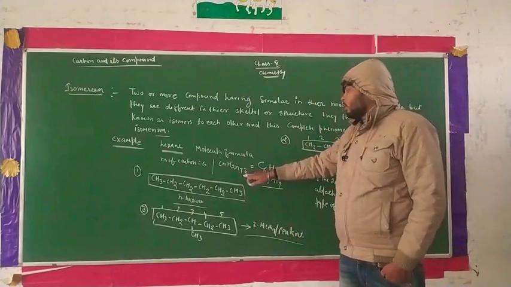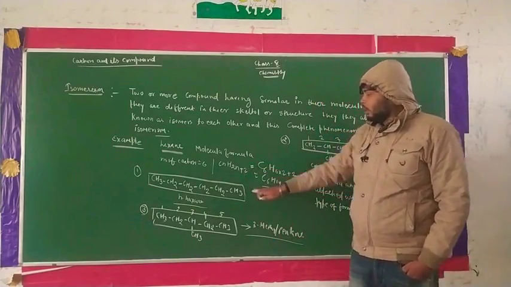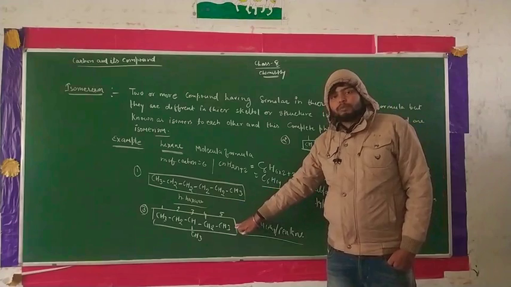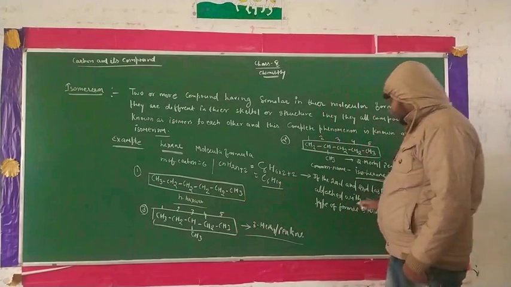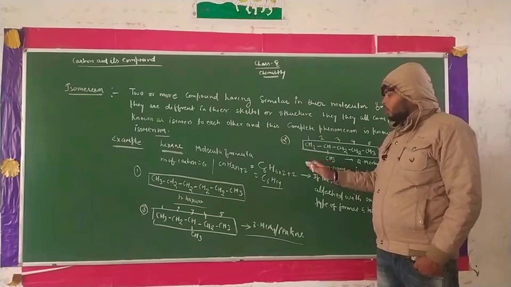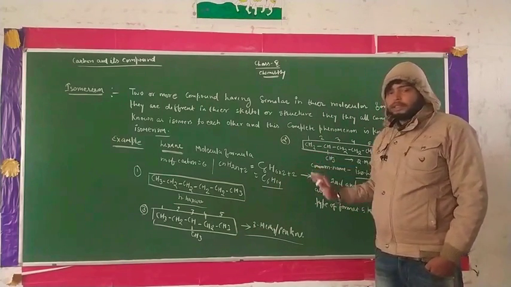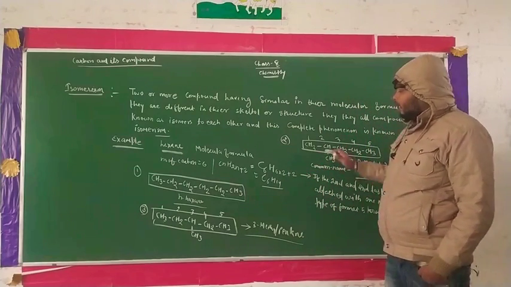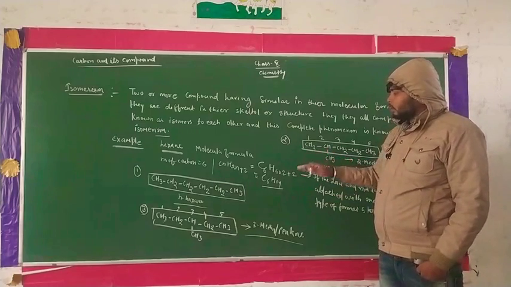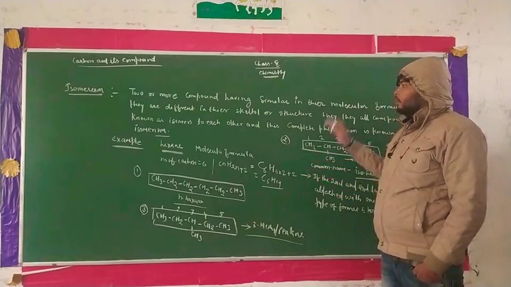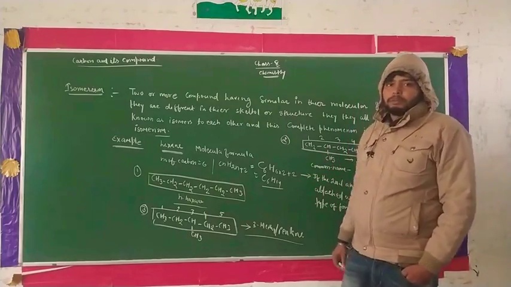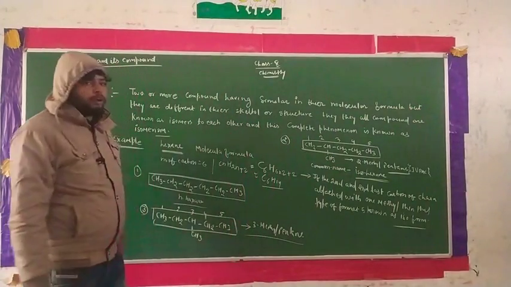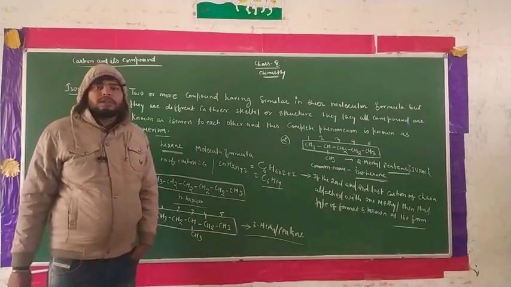You have to see that our general formula is C6H14. This structure also has the formula C6H14, and this structure also has C6H14. So all three are isomers of each other, and this complete phenomenon is known as isomerism. So guys, now take a screenshot. After that we will discuss another example of isomers.